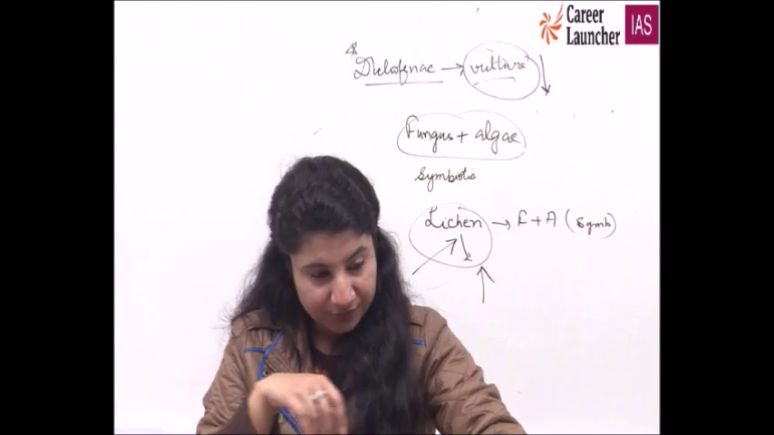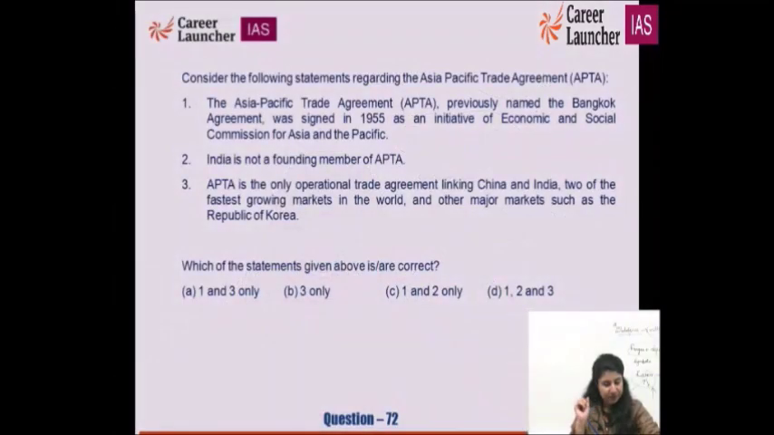72nd question. The Asia Pacific Trade Agreement, previously named the Bangkok Agreement, was signed in 1955 as an initiative of the Economic and Social Commission for Asia Pacific. It was not basically in 1955. It was 1975. India is not a founding member of APTA. Okay. APTA is the only operational trade agreement linking India and China, two of the fastest growing markets in the world, and other major markets such as the Republic of Korea.